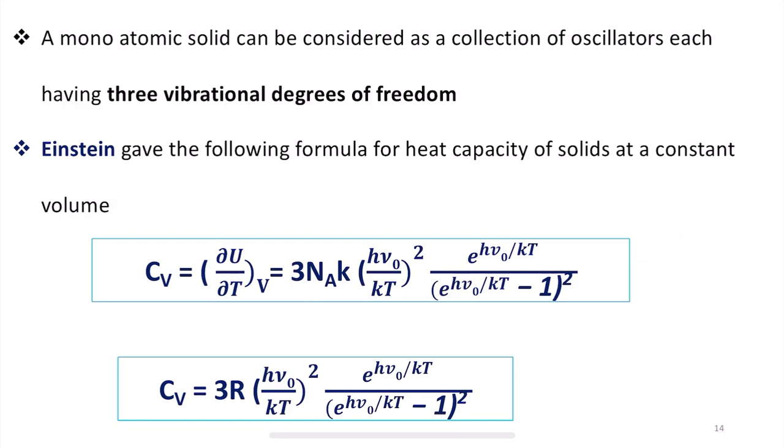Okay. So, Cv, that is heat capacity of solids at constant volume, is equal to 3R. Here they have represented NAk in terms of R. I have called it R, which is equal to NAk, and the rest of the things are the same. Okay.